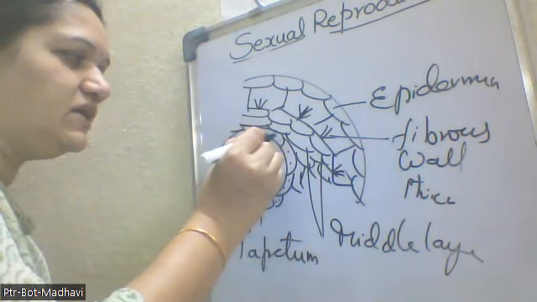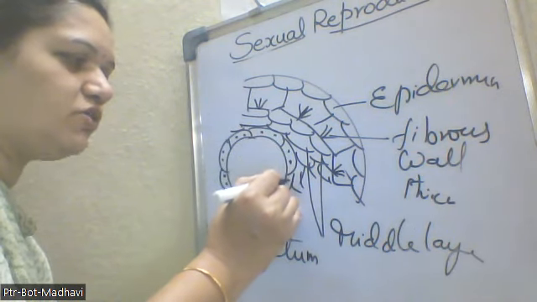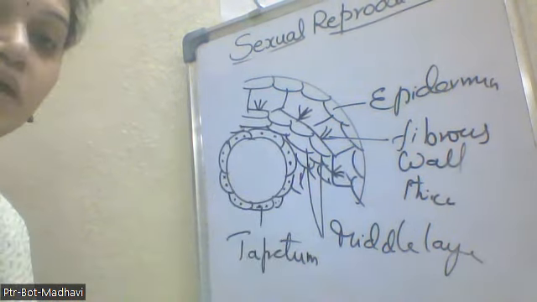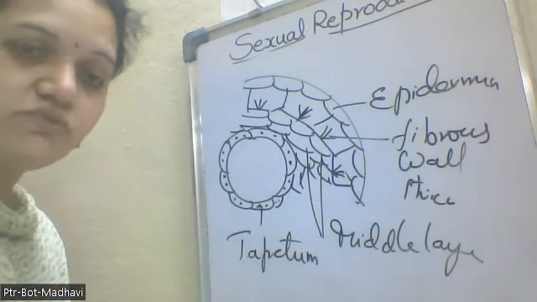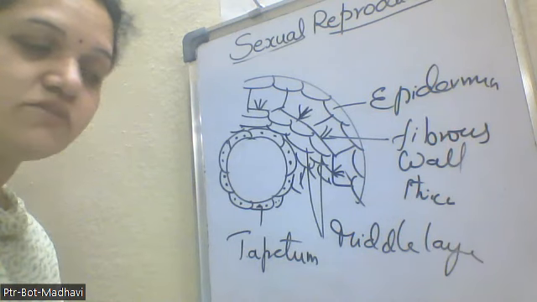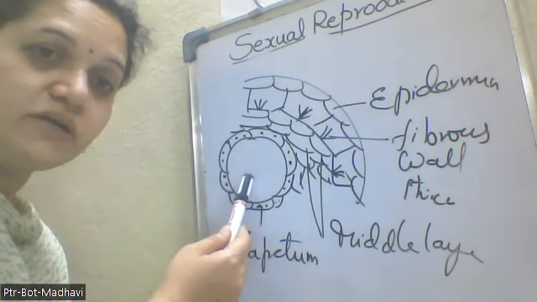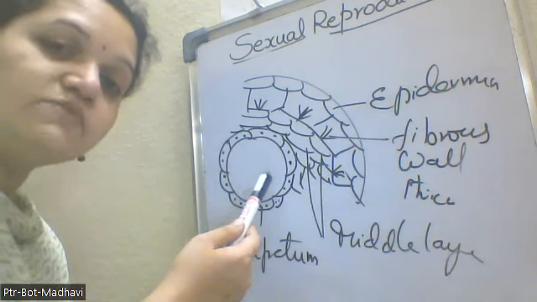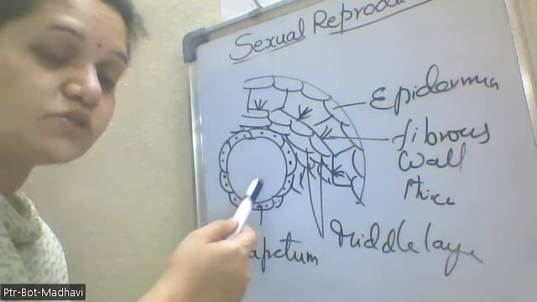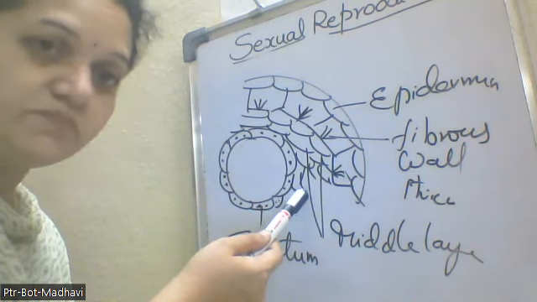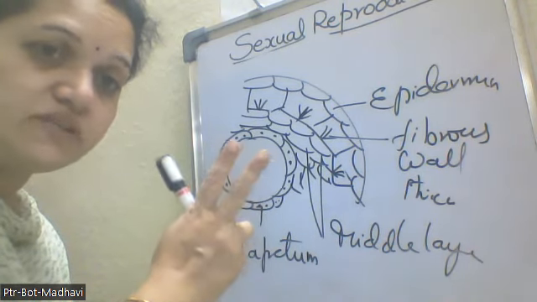That is the characteristic feature of the tapetum. Its main function is nutritive: it supplies nutrients for the further development of the microspores, and it helps in the release of the microspores from the microsporangium into the anther. So these are the 2 functions of the tapetum.